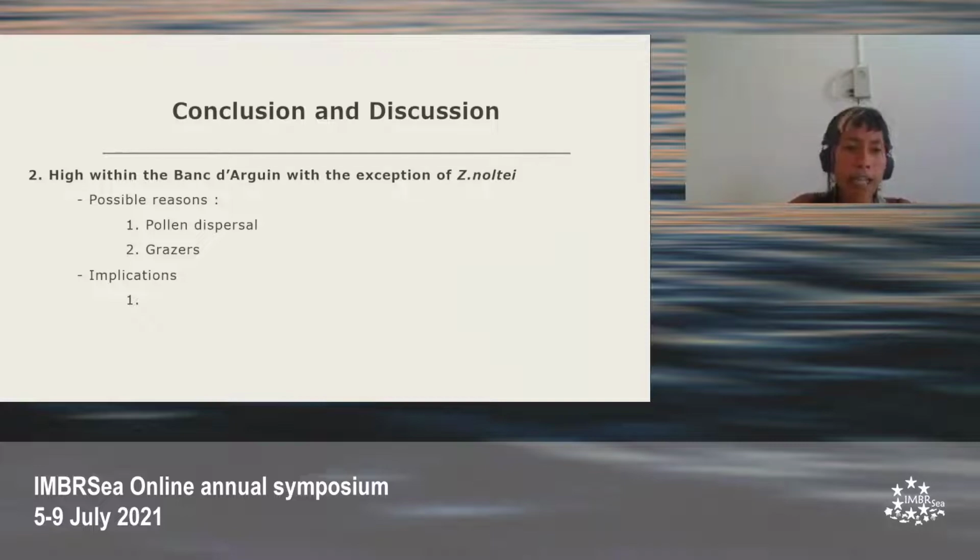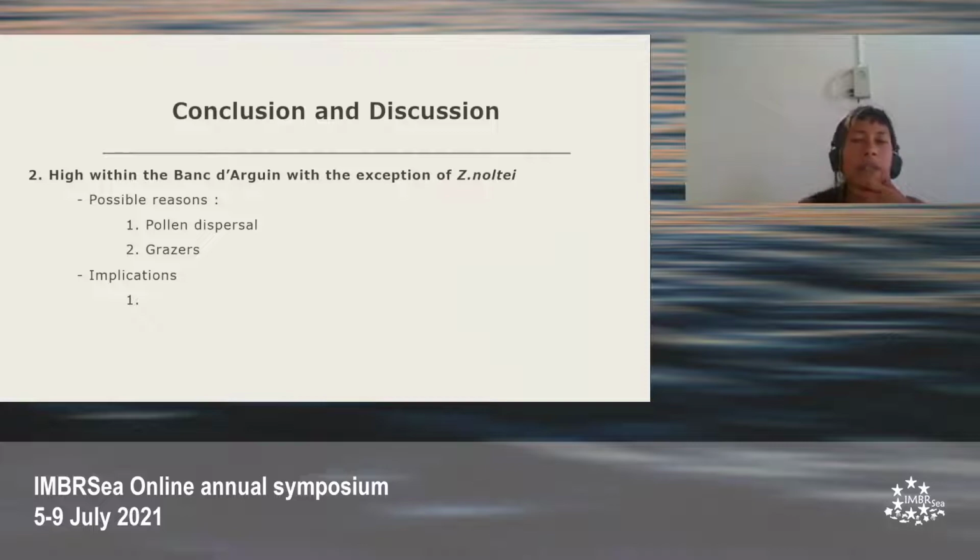Looking at connectivity in the Banc, we can see that it's highly connected between Allelic Richness and Seagrass and Zostilanolte, with the exception of Zostilanolte being a bit more genetically isolated. A possible reason for this is that because its seed dispersal is highly limited, the connectivity is solely based on pollen dispersal.